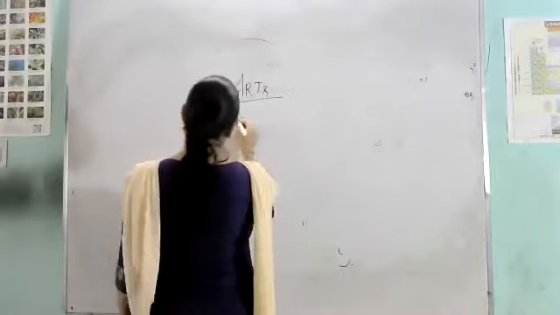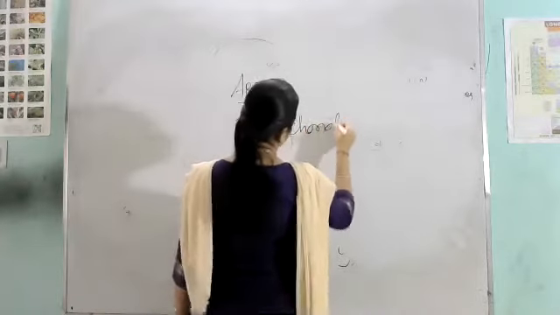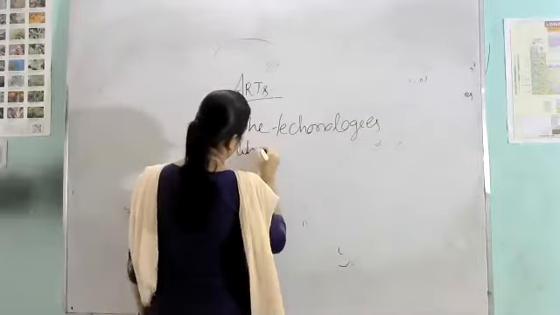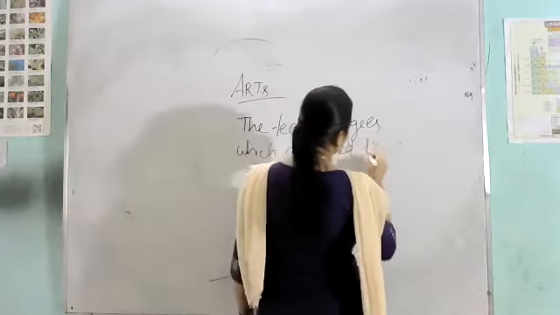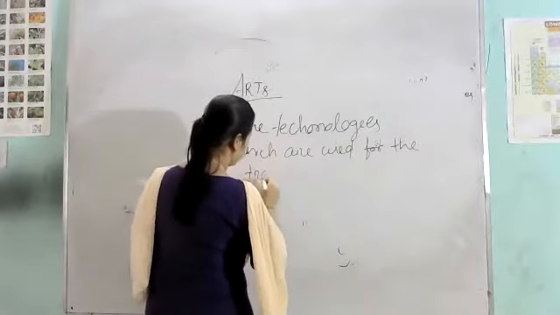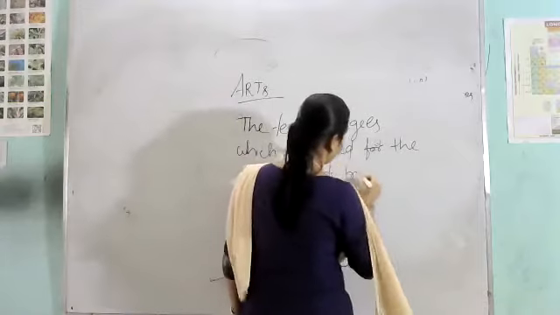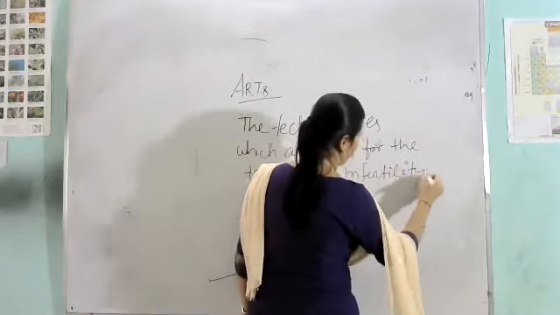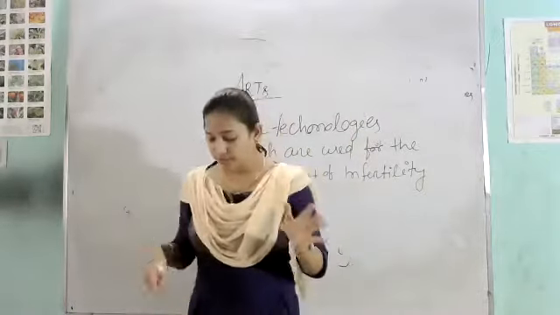So you can say the technologies which are used for the treatment of infertility. See, what are assisted reproductive technologies?